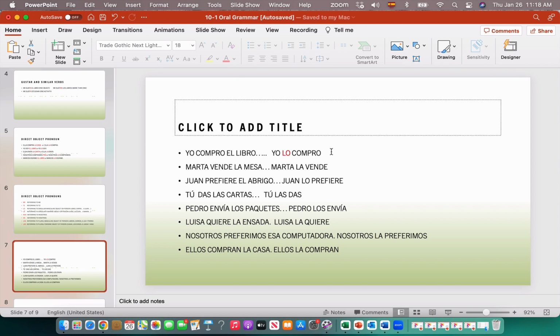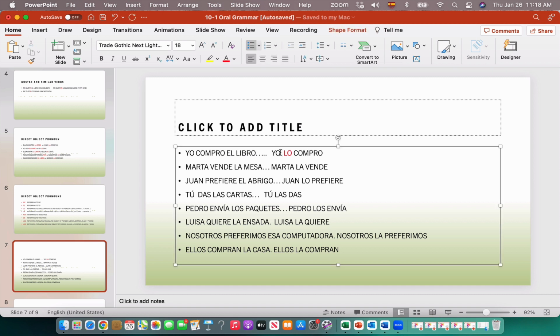If the sentence is negative instead of affirmative, the no that we use to make the sentence negative, I have been telling you so far that it usually goes in front of the verb, right? But in this case, if you have to make this sentence negative, you're going to place no right in front of the direct object. So the sentence will be yo no lo compro. I buy it, I don't buy it. So remember, when you want to make negative a sentence that is compressed with the direct object, always put no in front of the direct object. Not in front of the verb, in front of the direct object, okay?